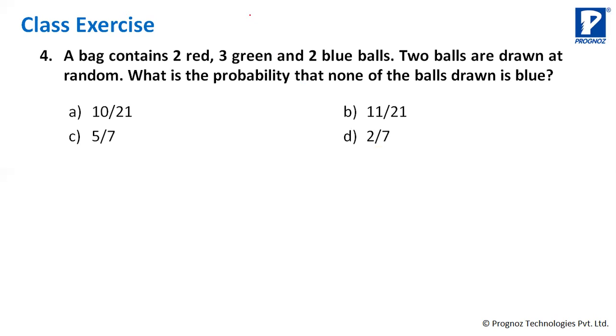So if I want to do that, first of all, we'll do by different methods. So probability of getting red or green. Probability of getting red or green, ये हम calculate कर लें, which is same as probability of not getting blue.